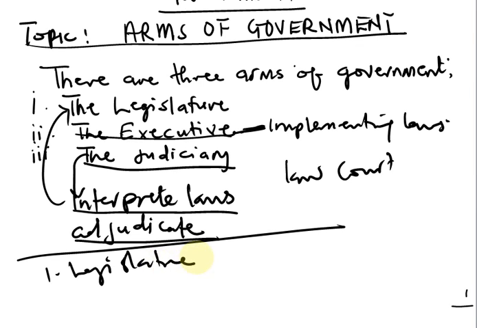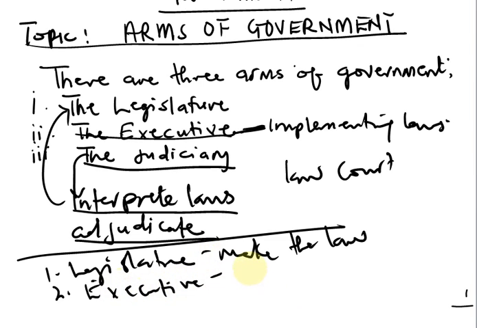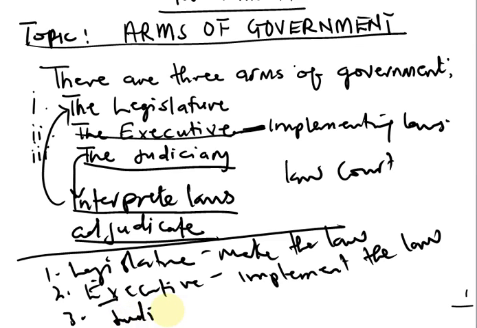The legislature makes the law. Number two, the executive. What do they do? They implement the law. Then number three, the judiciary interprets and